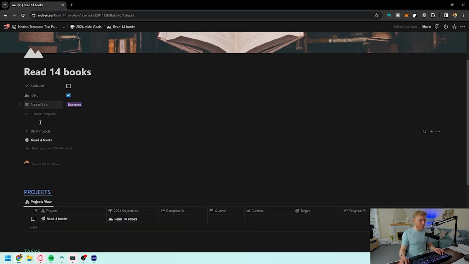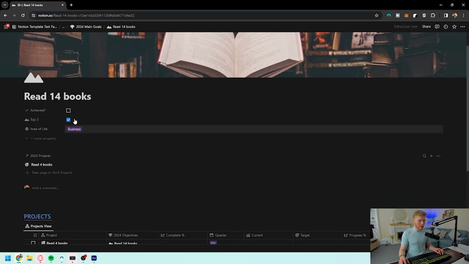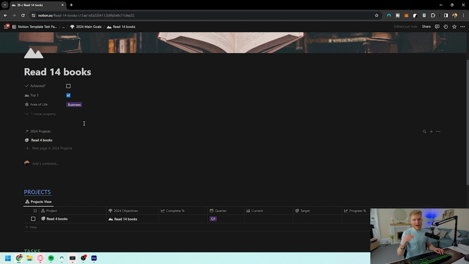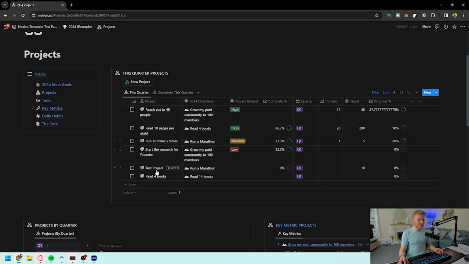We can see that read 14 books has a project to read 4 books. And what we're going to do is this is going to be in quarter 1 we want to do it for. The complete percentage is nothing just now, purely because we don't actually have any tasks that are related to it just now. So we know this is what we need to do. We have the 4 books in quarter 1 that we're wanting to read, and we'll try and ramp that up as we go along. If we then click onto the projects field, we can now see that read 4 books for quarter 1 is in here.